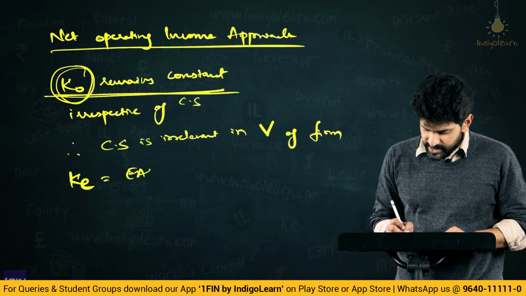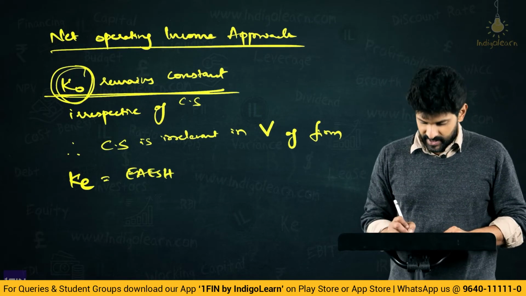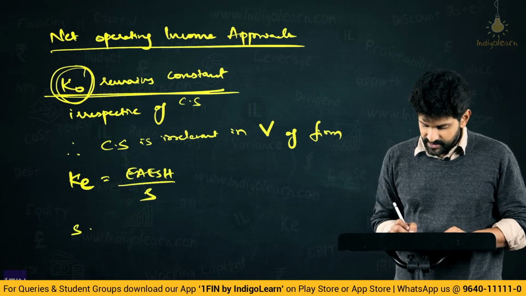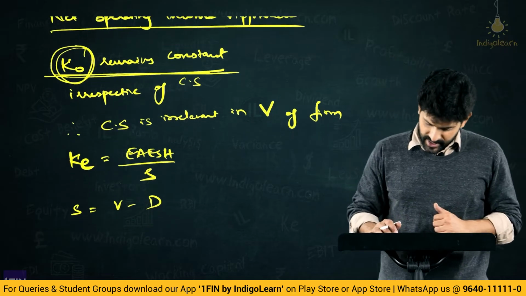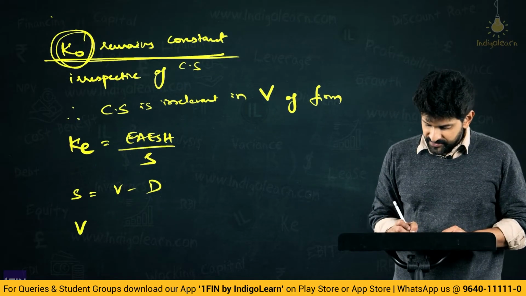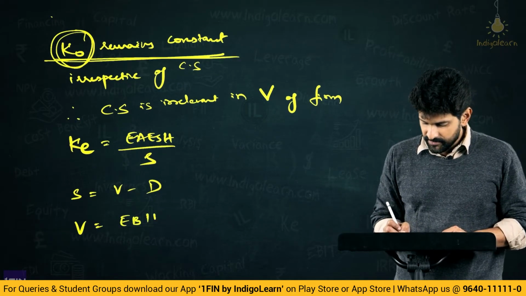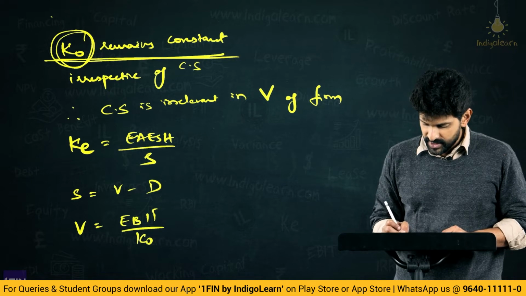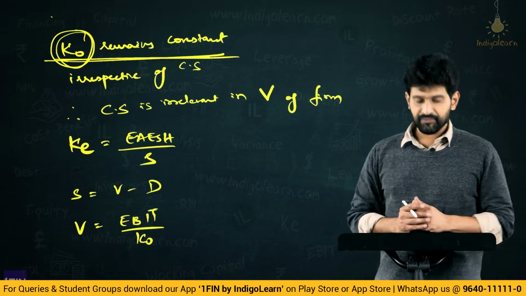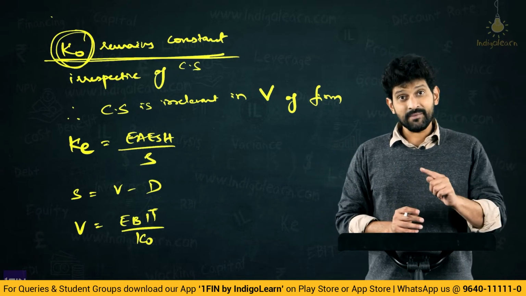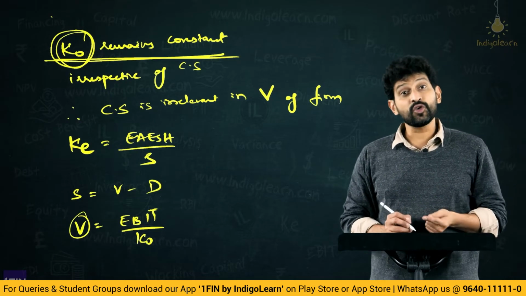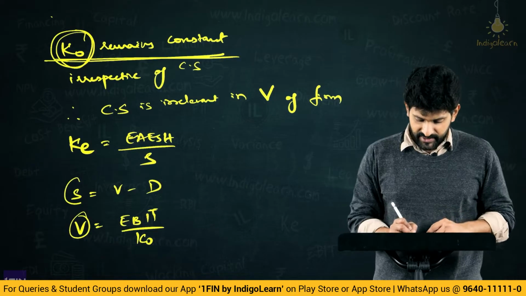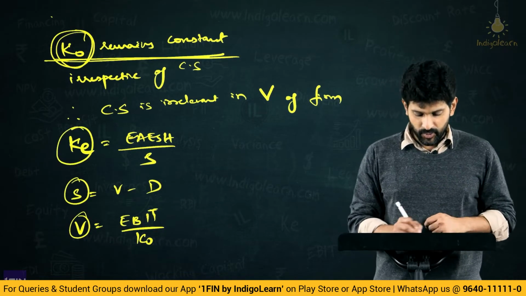KE is nothing but EshS by S. Now, what is S? We know S plus D is equal to V, therefore S equals V minus D. We know what D is. Then what is V? We said EBIT by KO is V. Absolutely. Now, again, the game starts in the examination from where? In computation of V first. Now, how do we compute this V? After we compute V, with the help of S, we will find out KE.